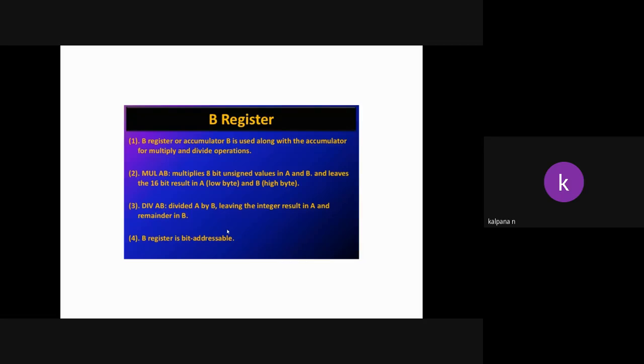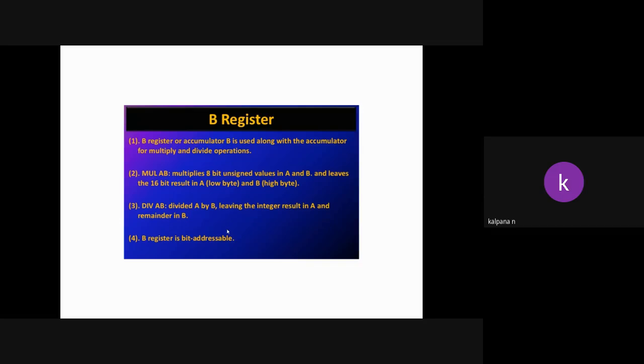PSW is one of the special function registers. The accumulator is also a special function register. The next register is the B register. This B register, also called accumulator B, is used along with the accumulator for multiply and divide operations. A is used for arithmetic and logical operations like addition and subtraction, and B is used along with the accumulator for multiply and divide operations.